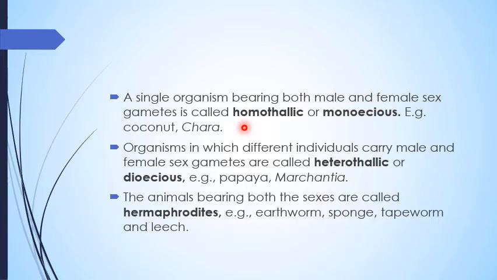For example, coconut, which is also known as a bisexual plant.